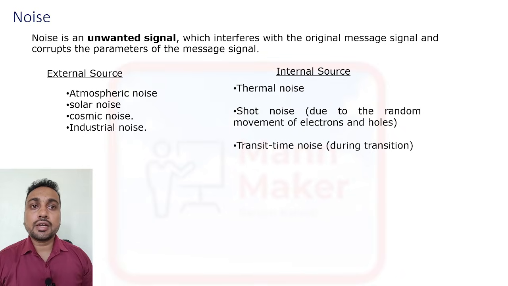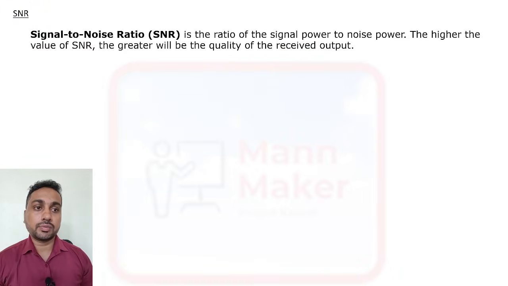Okay, so these are the two types of noise in a communication system: external and internal. Just remember these points. Now we'll talk about SNR.